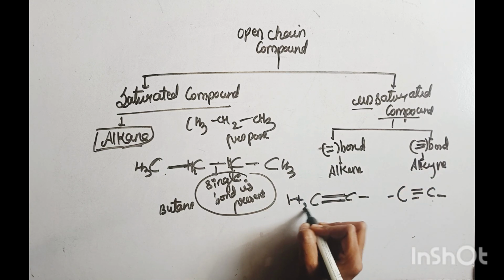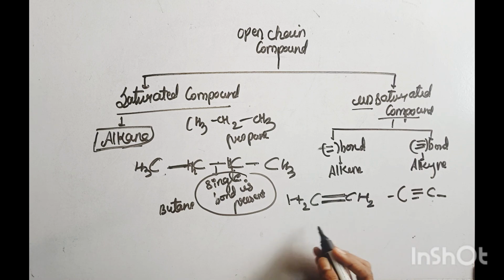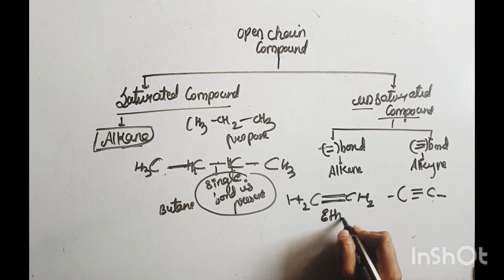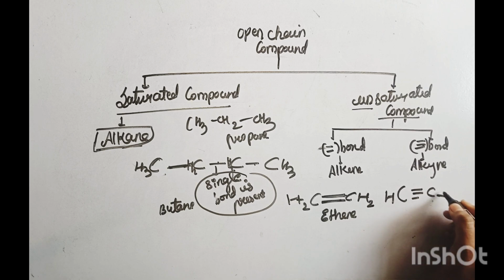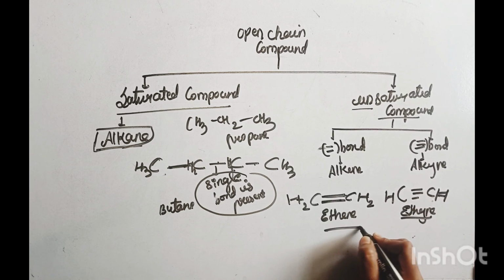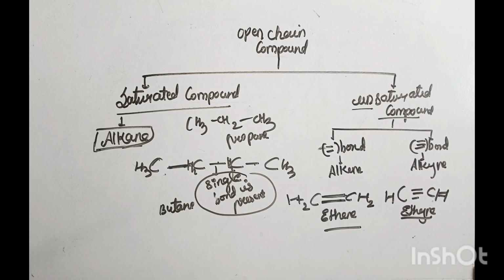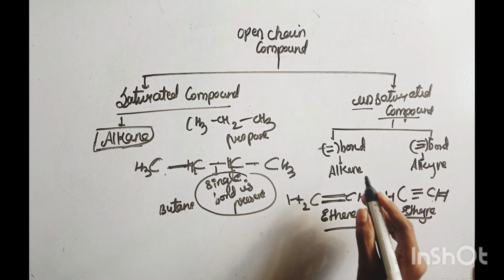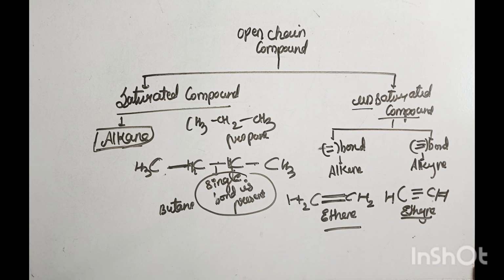So CH2=CH2 is called ethene, and next is CH triple bond CH, called ethyne. So this compound is called an unsaturated compound, where a double bond or a triple bond is present.